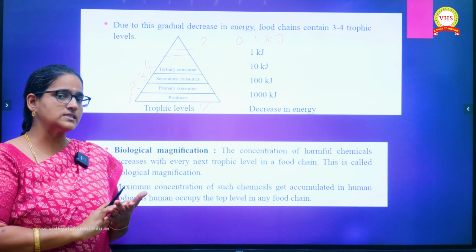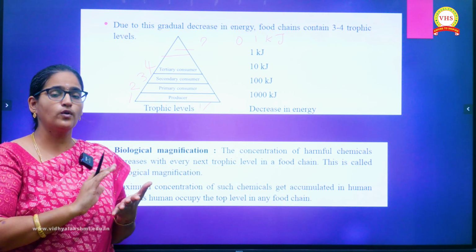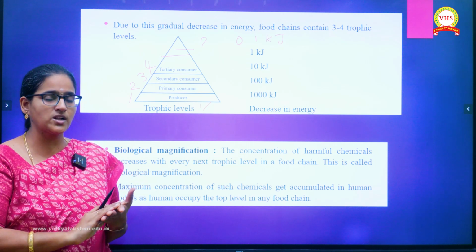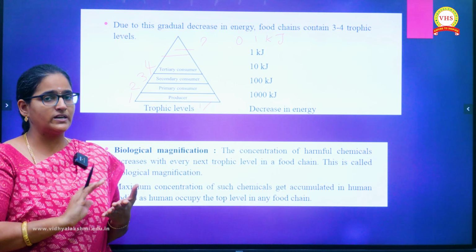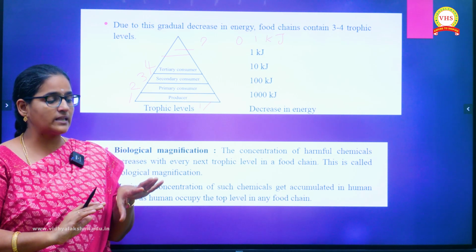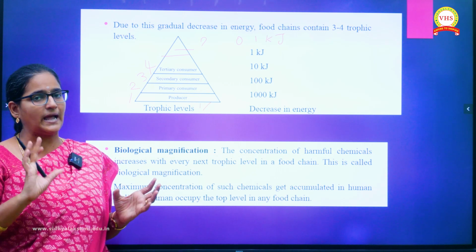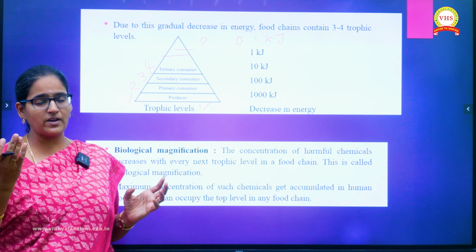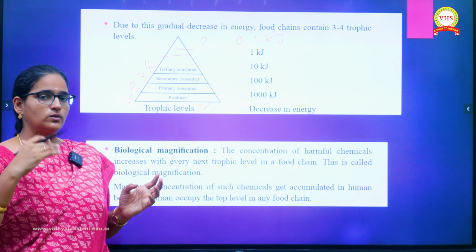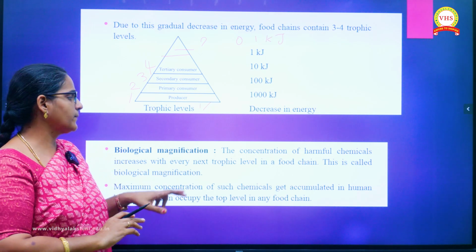So what have we discussed under food chain? The flow of energy in a food chain is always unidirectional. That means energy won't be reverted back. And then, if you see the availability of sunlight, only 1% will be absorbed by the plant, and then 10% will be transferred from one trophic level to the next trophic level.